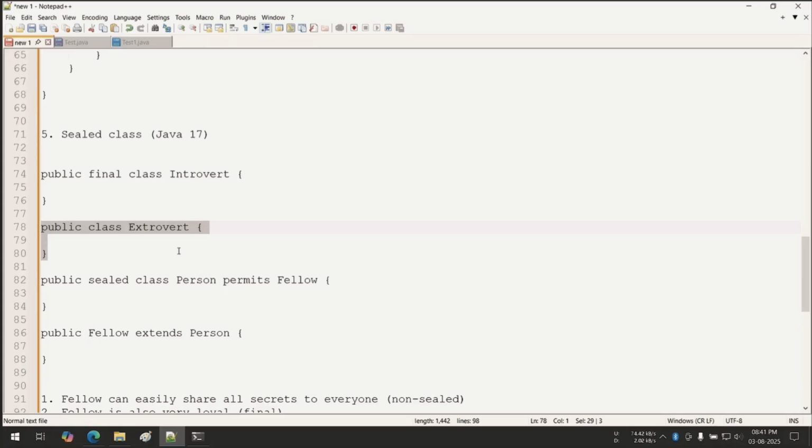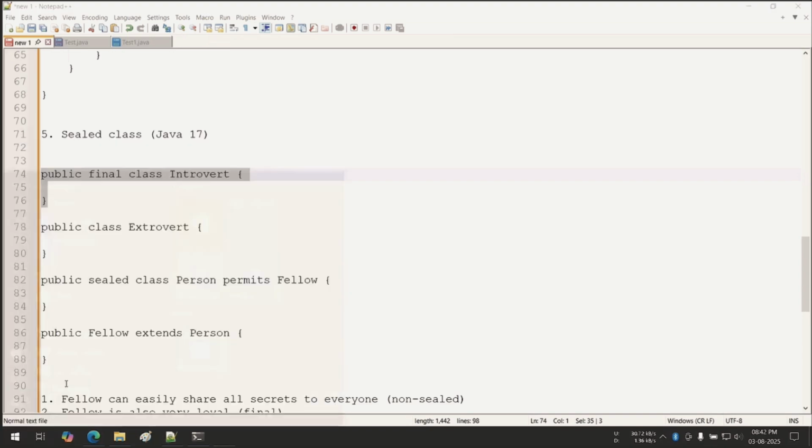Now think about your Windows activation key. All of you have Windows and your Windows is activated with some key. Now that key is very private. You don't want to share. That means it is a final class. And now think about your Windows specific email ID.